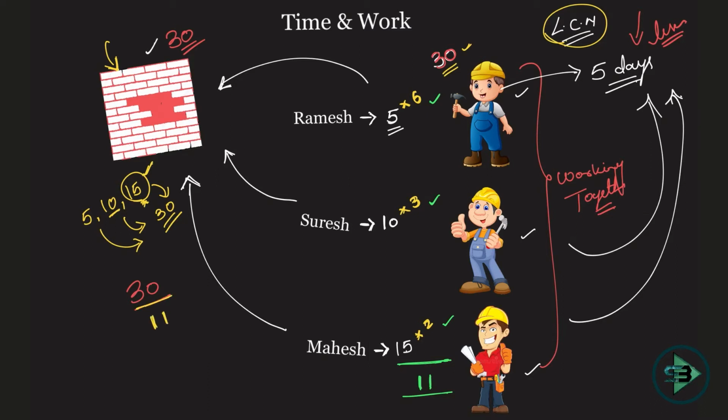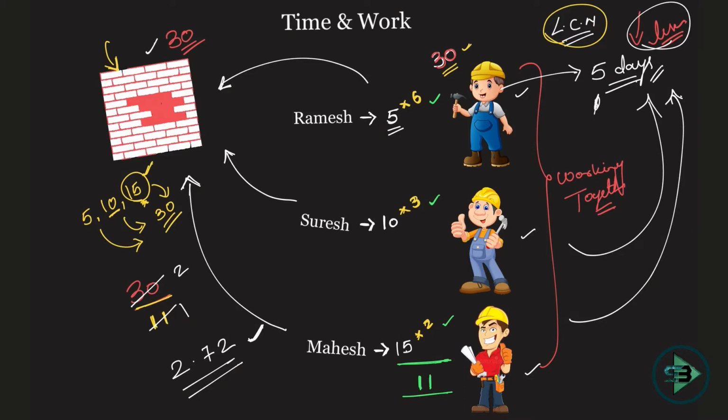Ramesh, Mahesh and Suresh working together in 1 day can put in 11 bricks. So how many days will be required to put in 30 bricks? The answer will be: 11 ones are 11, 11 twos are 22, and what you are left with is 8 by 11. Now what is 1 by 11? 0.0909. 9 into 8 is 0.72. So the answer is 2.72 days. That should be your answer to this question. As I told you, the logic said it to me at the start: it should be lesser than 5 days.